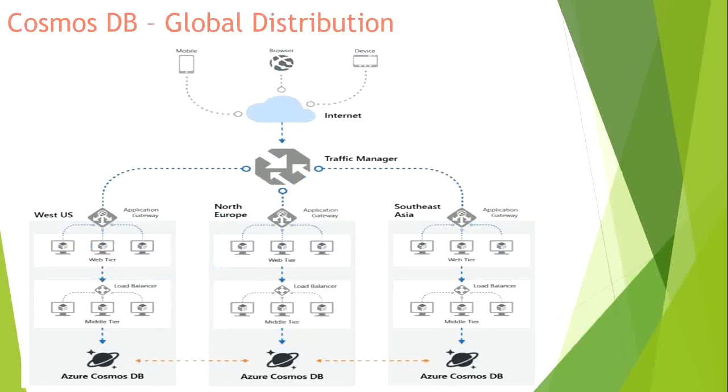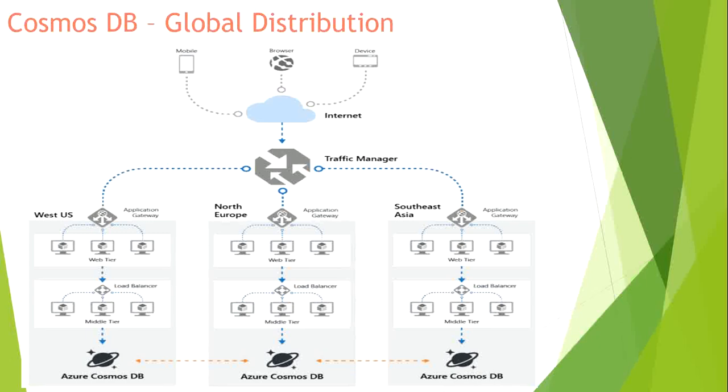So let's take a look. This is a diagram that I have taken from the Azure documentation itself. This is the global distribution, and it's a highly available architecture as well. You see that your application is across the world, and you have Cosmos DB configured in West US, North Europe, and Southeast Asia.